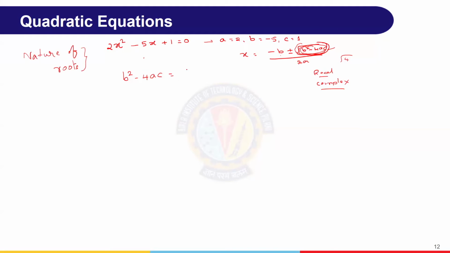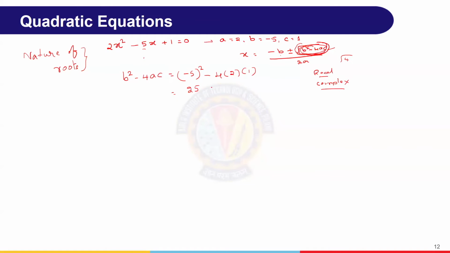Now b square minus 4ac: b is minus 5 whole square, minus 4, a is 2, c is 1. Minus 5 into minus 5 becomes 25.